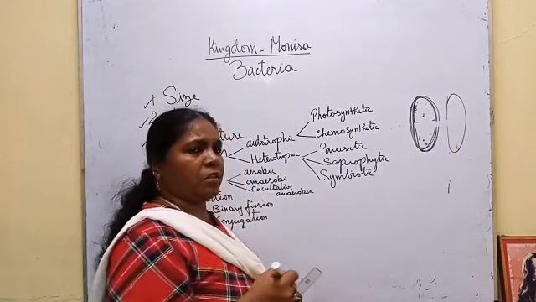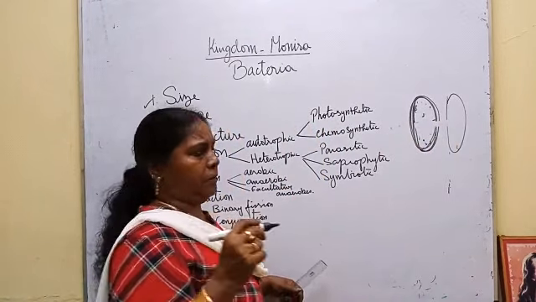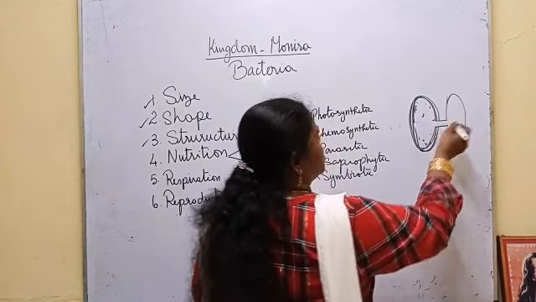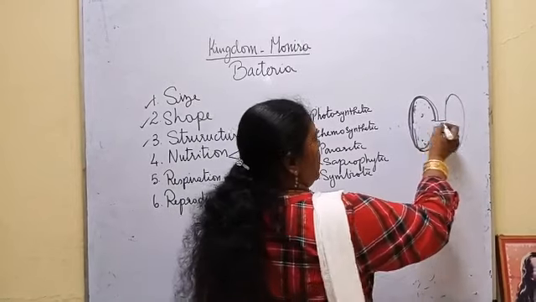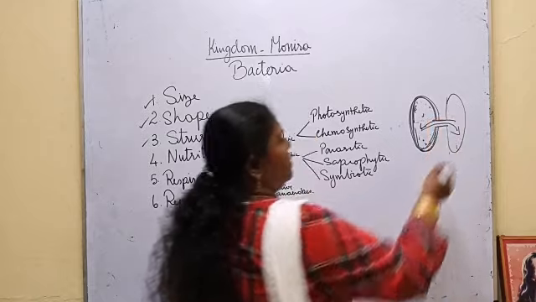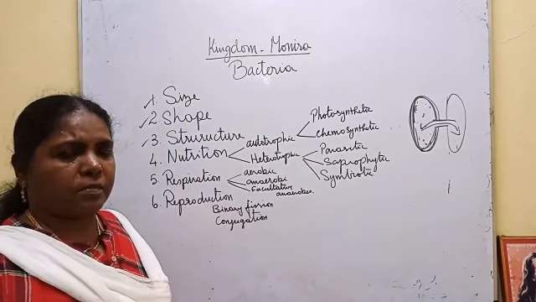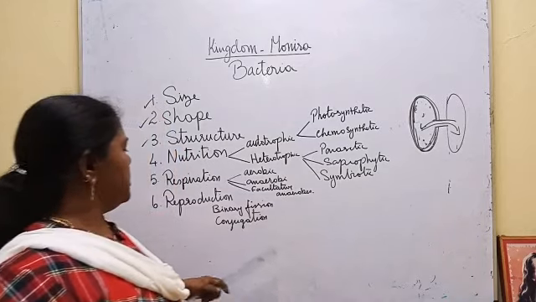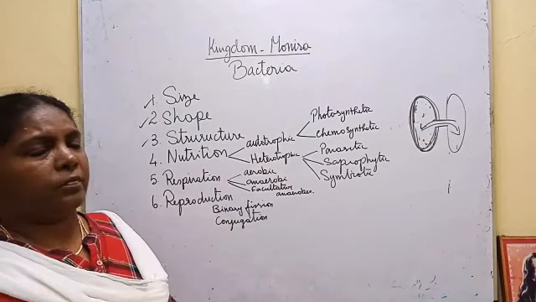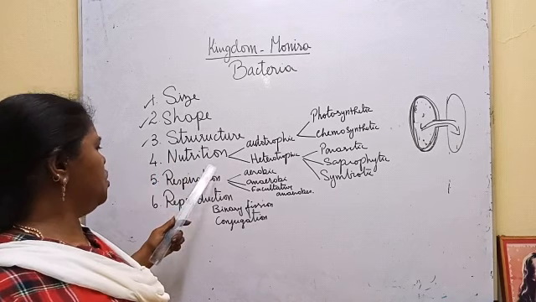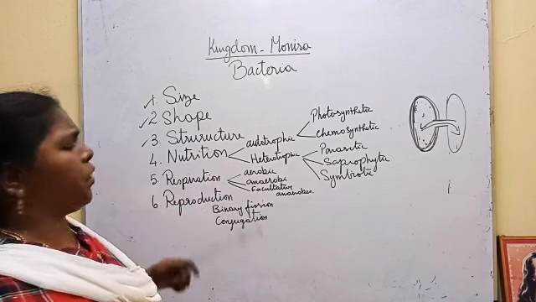When we were discussing the structure, I mentioned pili. With the help of the pili, they form a conjugation tube. Through this, the exchange of nuclear material takes place. So this type of reproduction is called conjugation. So in this, we covered size, shape, structure, nutrition, respiration, reproduction.